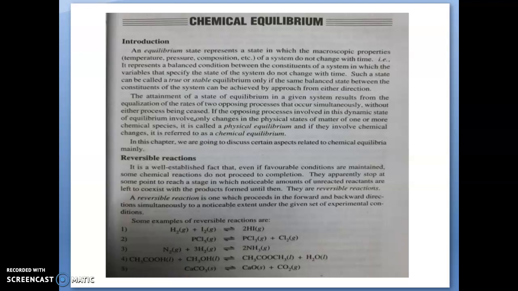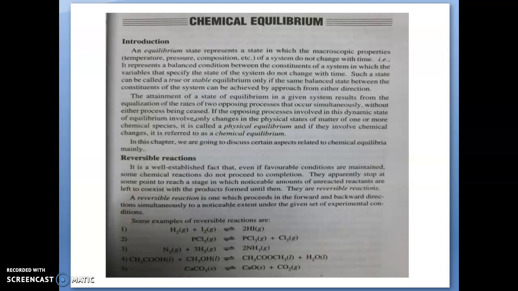If that state is undergoing some chemical or physical change in the forward direction, then from the backward direction also we have to obtain that balanced condition. Then only we can say that it is in an equilibrium state.